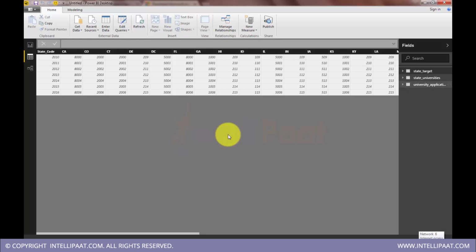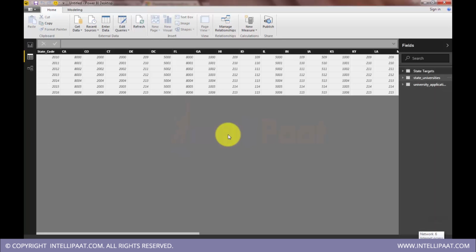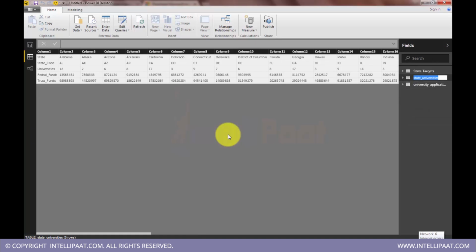Fine. So let's rename them. Give proper names to these tables. State targets. So these are university funds.